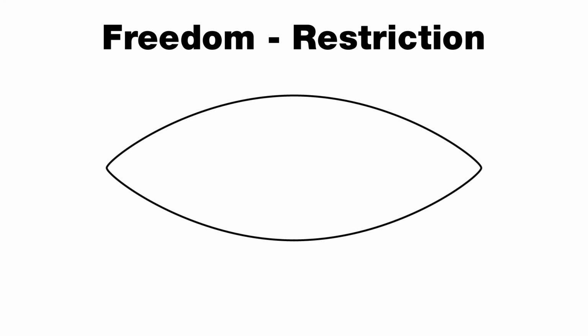Freedom. The empty space represents freedom. Restriction. These two lines represent the border of a system. It means restriction. Therefore, the space within and the lines together form degrees of freedom.